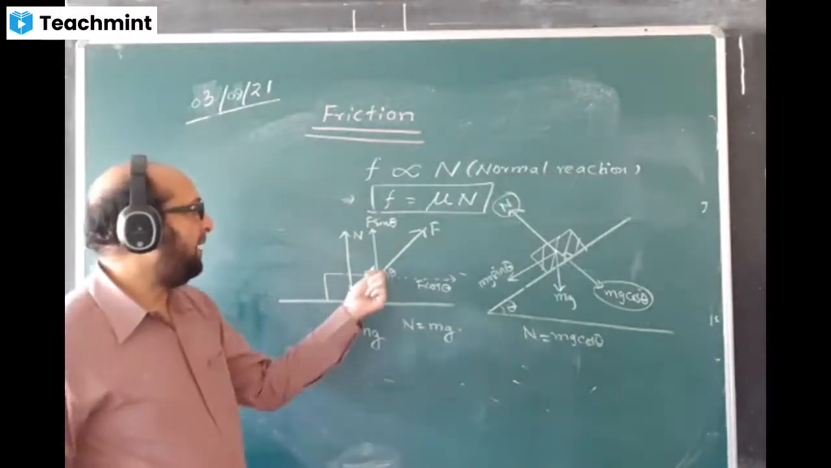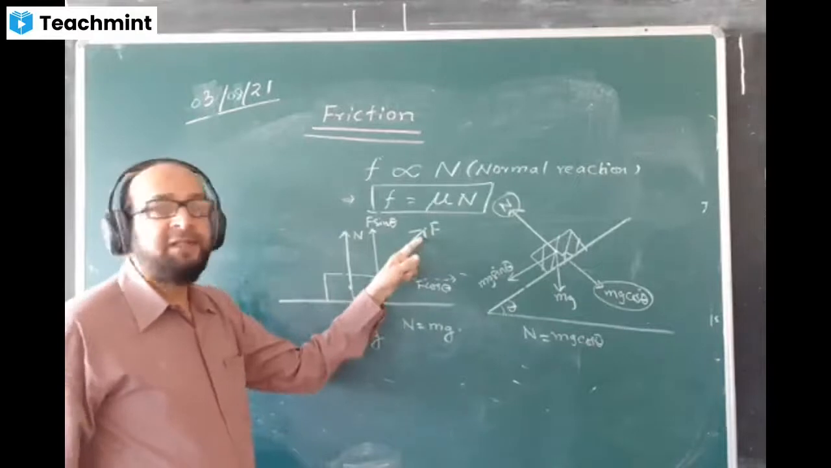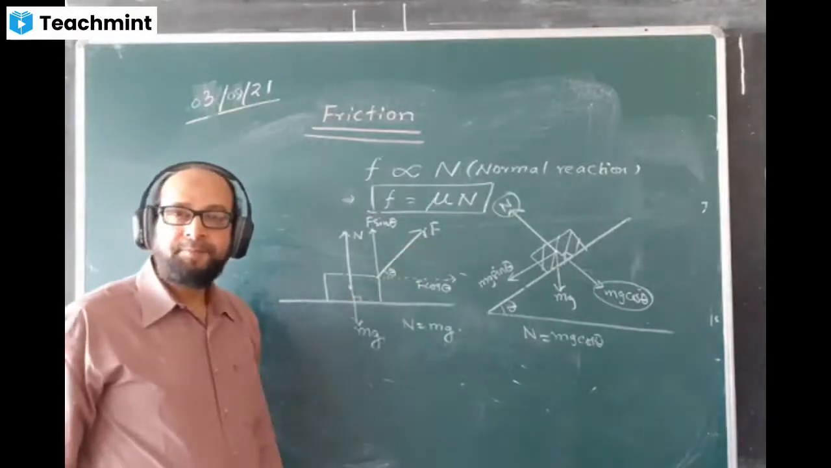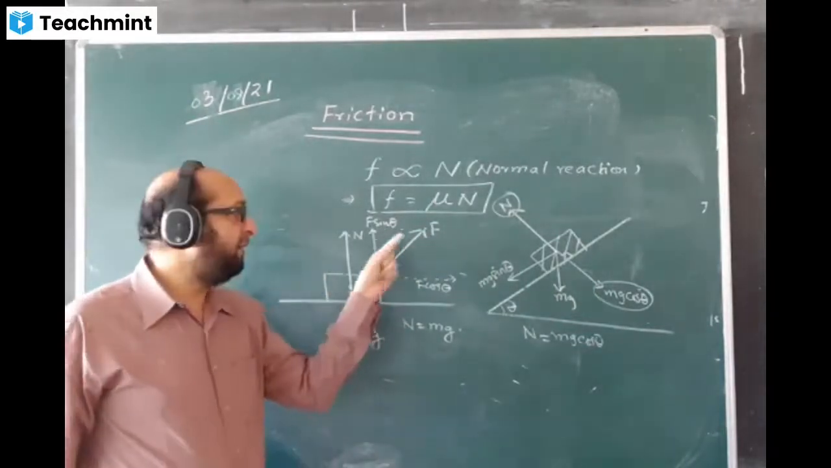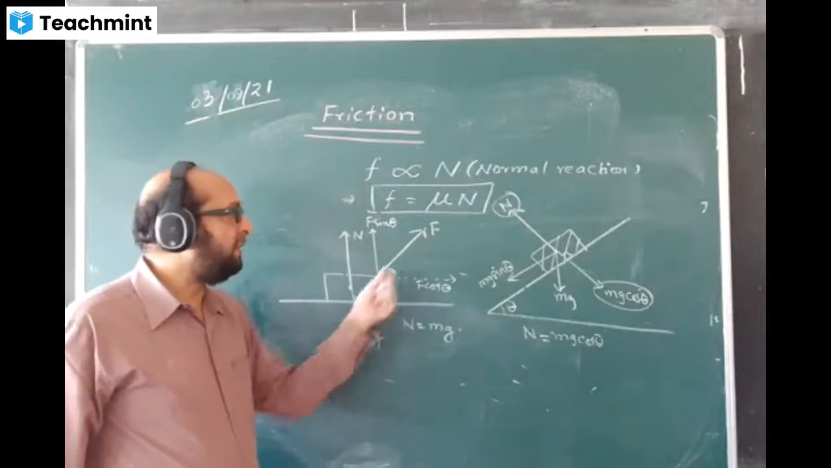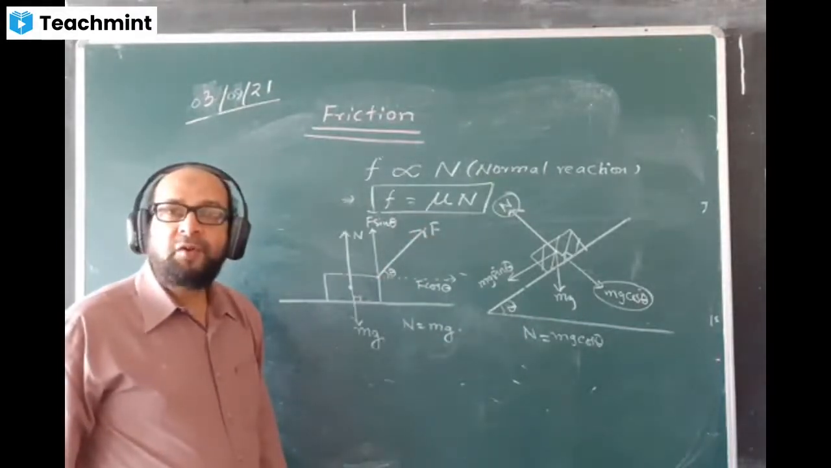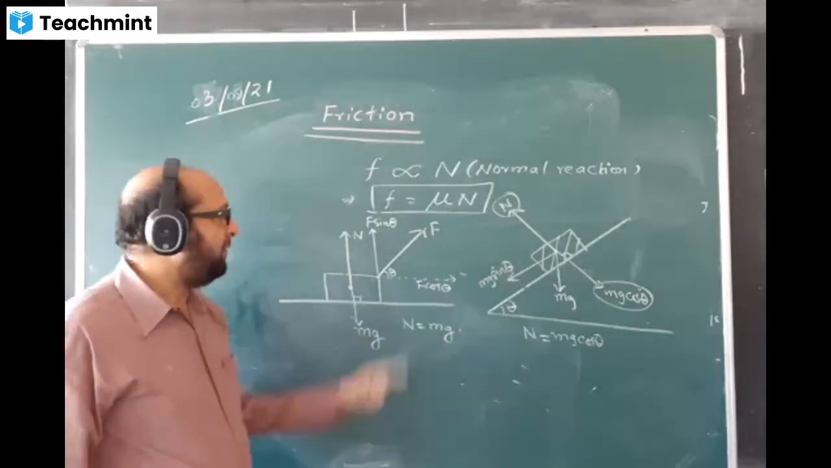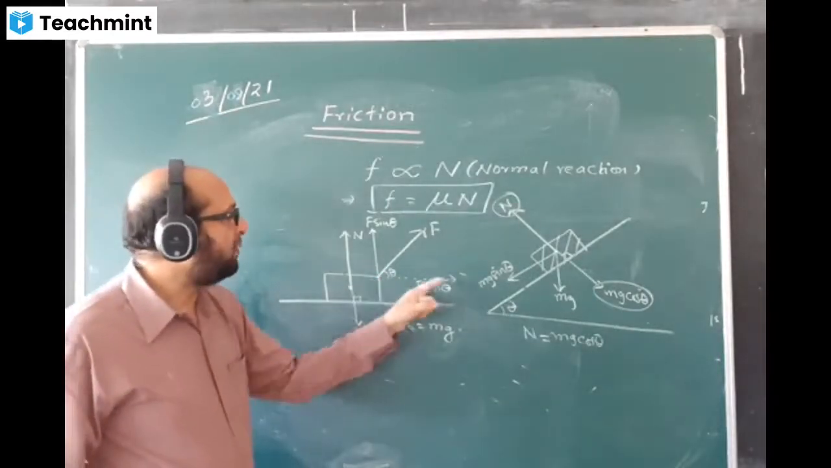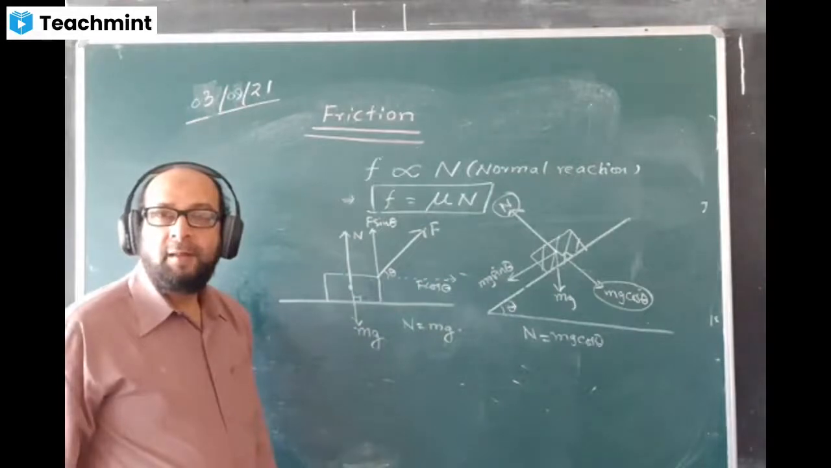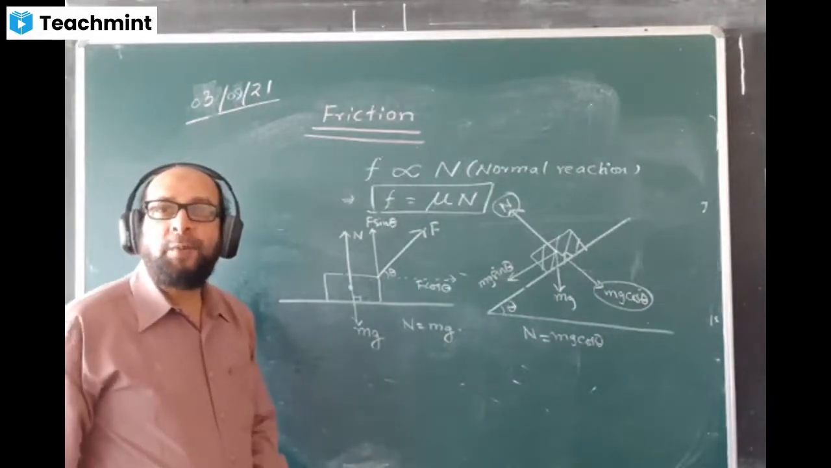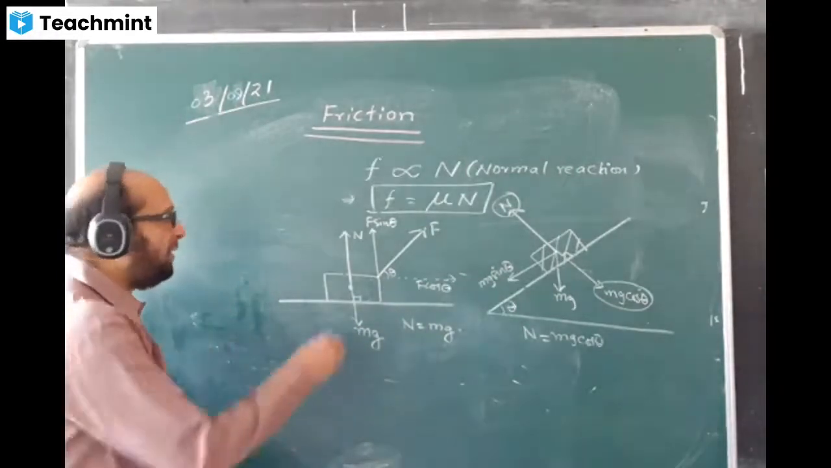We are applying an external force F in this direction, making an angle theta. That means we can call it a force of pull. This F is breaking into two components, F cos theta and F sin theta. This time, what is the value of normal reaction? Let us check.